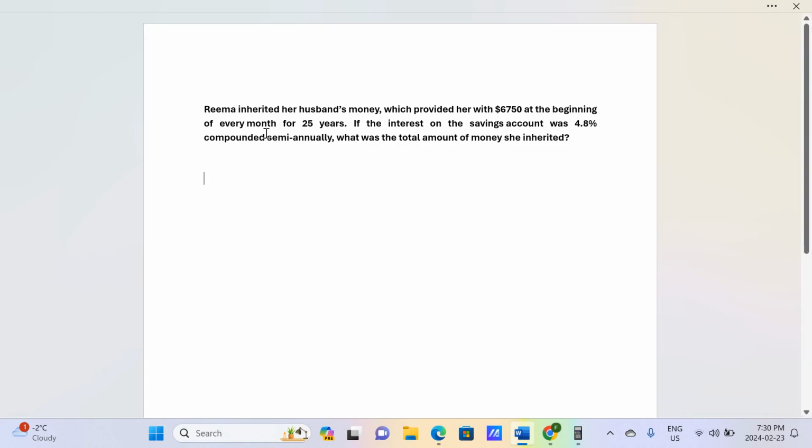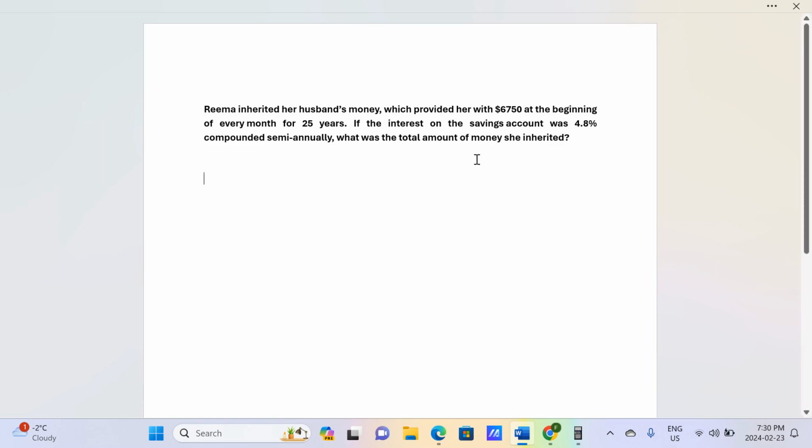In this question, Rima first inherited some amount of money, then Rima invested the money in a saving account at 4.8% compounded semi-annually. Then this saving account is going to pay Rima $6,750 at the beginning of every month for 25 years. First, Rima invests money that we don't know how much, and then this saving account provides Rima with $6,750 monthly at the beginning of every month for 25 years.